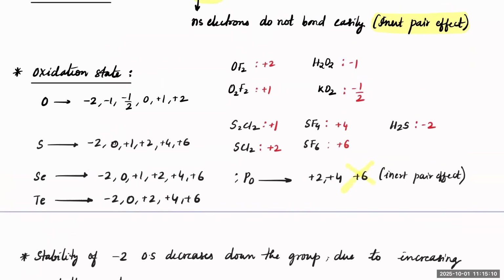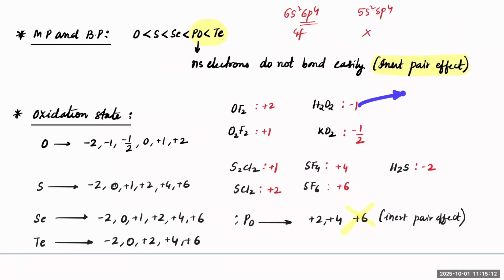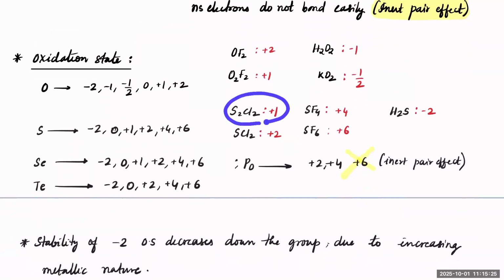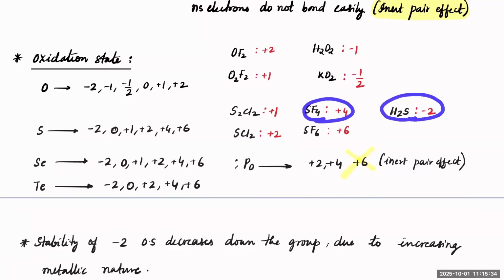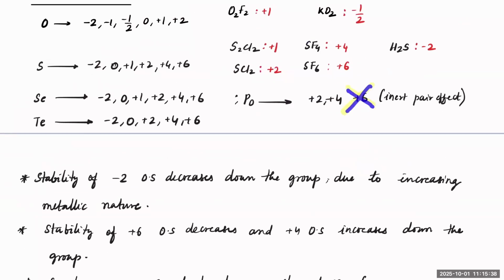And you have specific names assigned to them. If it is -1, it is peroxide. -1/2, it is superoxide. +1, it is dioxygenyl, and this is oxygen difluoride. And sulfur with +1 oxidation state is observed with halogens as S2Cl2, S2Br2, and so on. Sulfur can show +4, it can show -2 with hydrogen. Polonium, you are expecting it to show +6, but due to inert pair effect, it does not show +6 either.